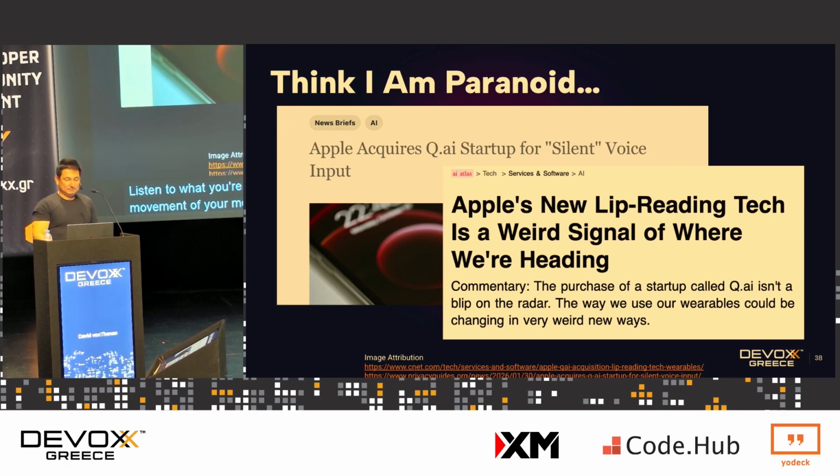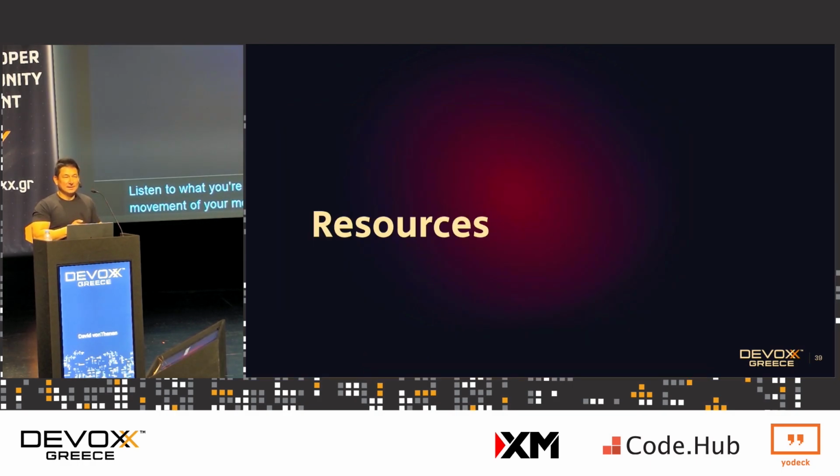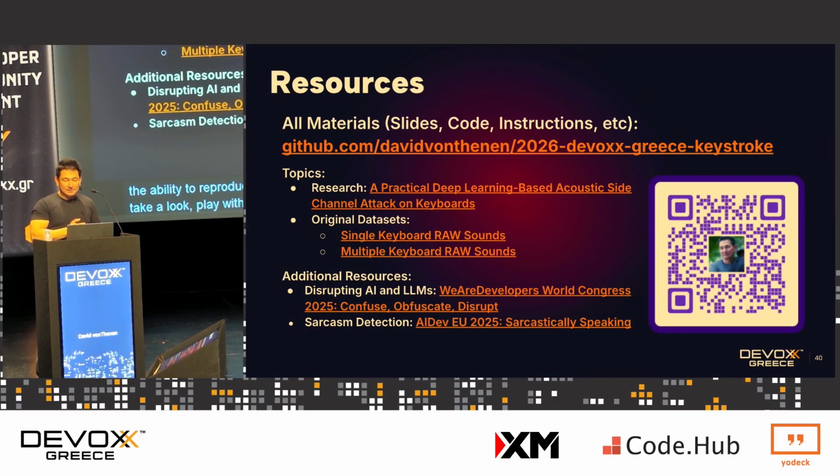So why am I telling you all this? And why am I giving you code to do all this? Kind of the idea is that in order to protect ourselves, you need to have the ability to reproduce it so that you can defend against it. So I encourage you to take a look, play with it, figure out different ways of disrupting it. And the resources, like I said, are all available on my GitHub here, including the slides, so that you can click all of the links and read all this stuff. But they're on my GitHub right there.